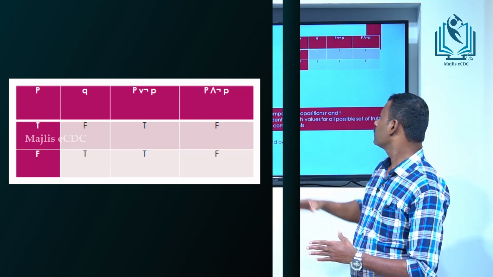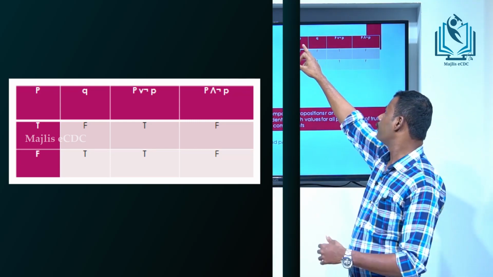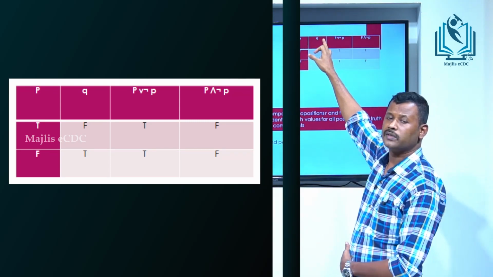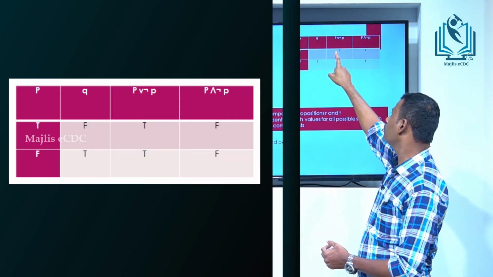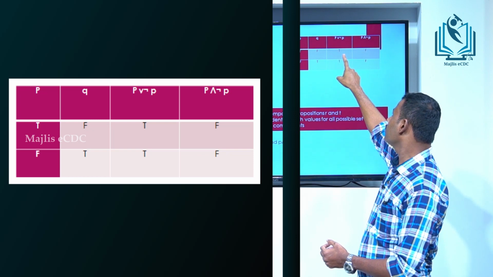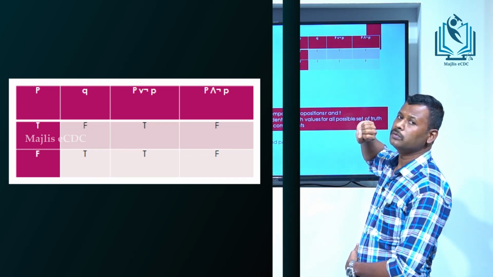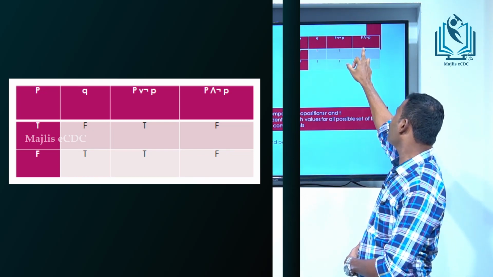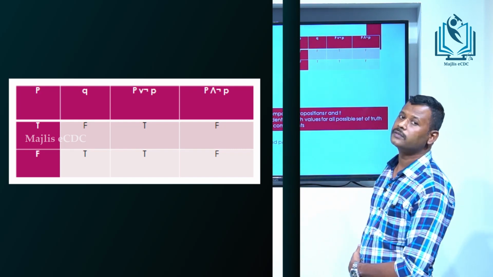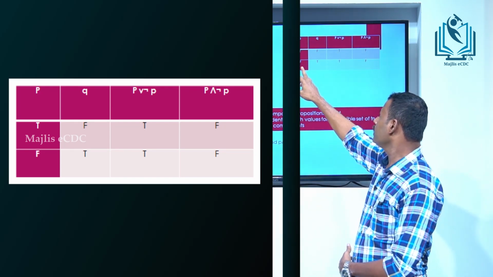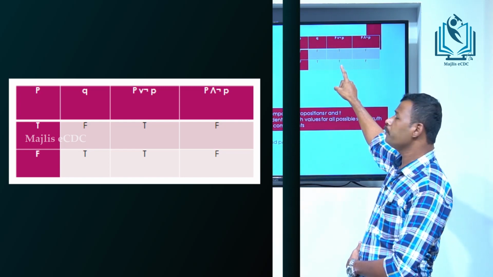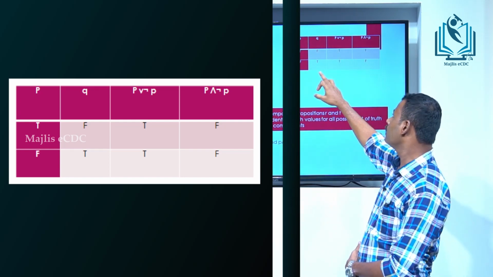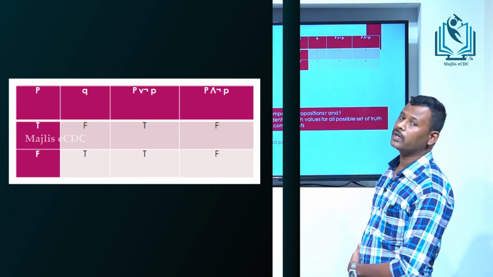Consider this truth table with P and Q. P is a statement, Q is also a statement. When P is true and Q is false, then P or not P is true, and P and not P is false. Similarly, when P is false and Q is true, then P or not P is true, and P and not P is false.